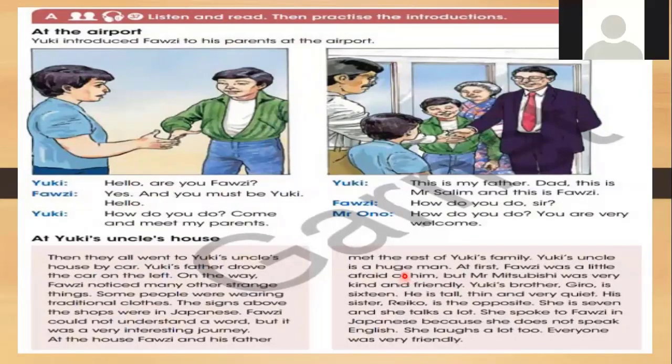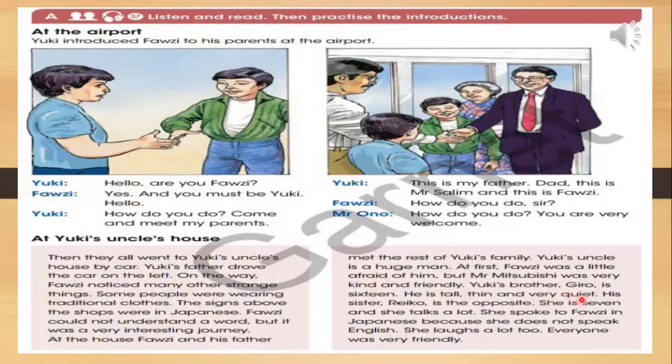Yes, very good. But Mr. Mitsubishi was very kind and friendly. So he was afraid of him, but he is a good uncle. He is a good man. You can't be afraid of him because he's kind and friendly. So he's a good man.